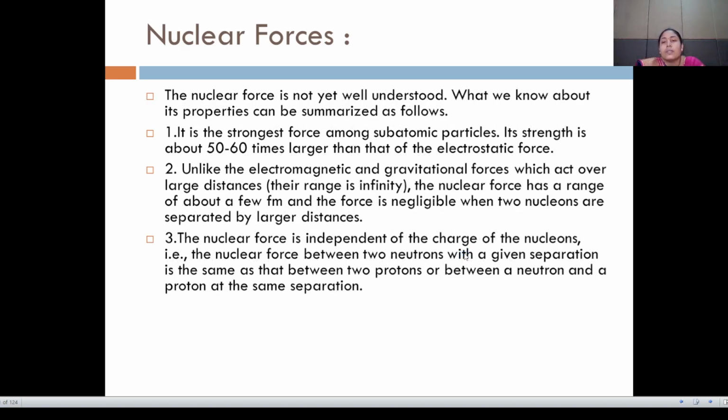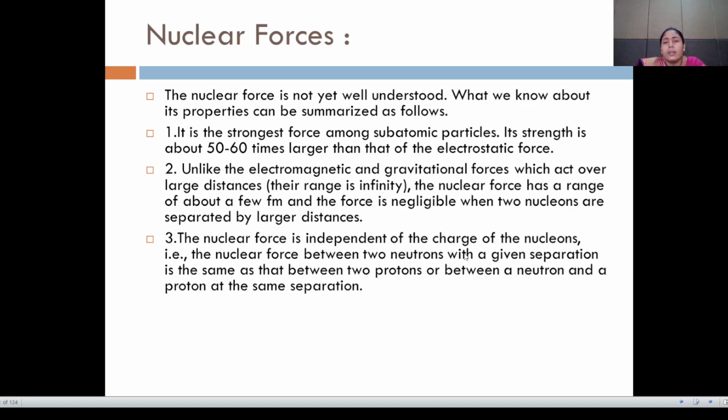The nuclear force is not yet well understood. What we know about its properties can be summarized as follows. First, it is the strongest force among the subatomic particles. Its strength is about 50 to 60 times larger than that of the electrostatic force.